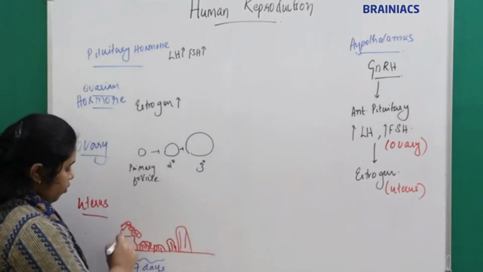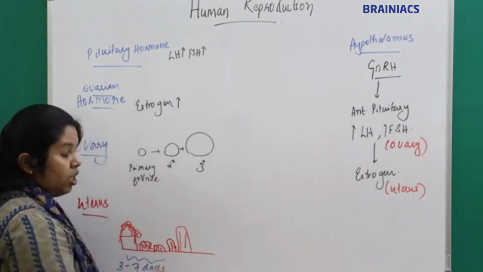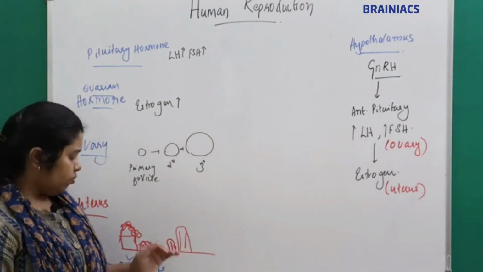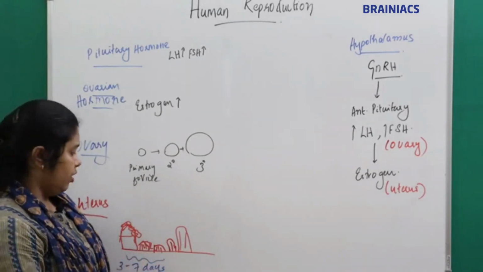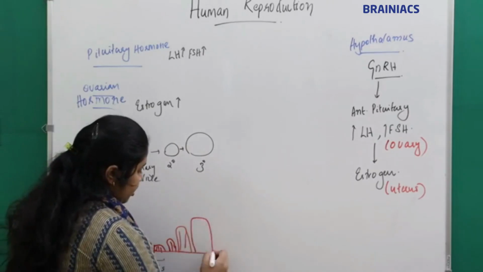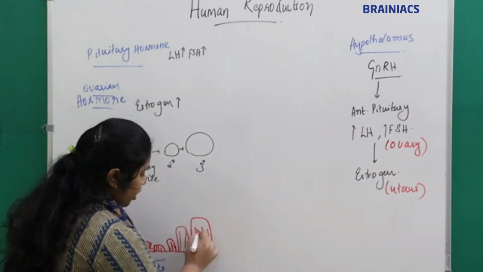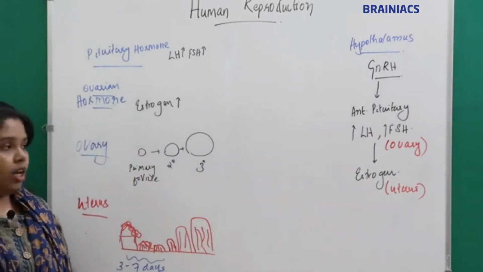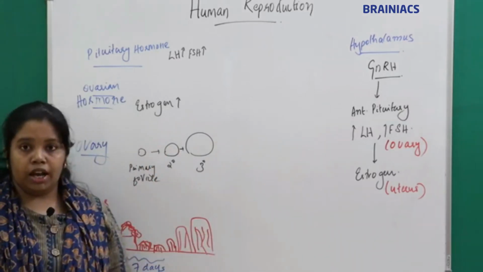I told you this much of the uterine wall sheds off during the phase of menstruation. That will start increasing because of the action of the estrogen.